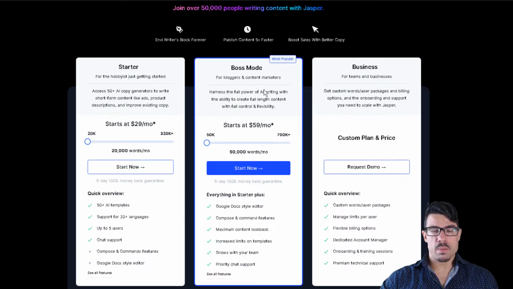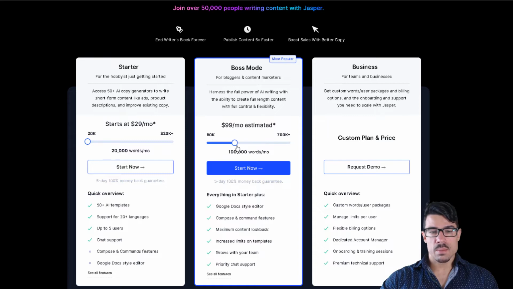Then you have the boss mode plan. This is especially if you intend to use Jasper.ai to help you write long form content, like blog posts, articles, sales pages, stuff like that. This is the one that you should choose, because you can't use the first one for that, and it starts at $59 each month.